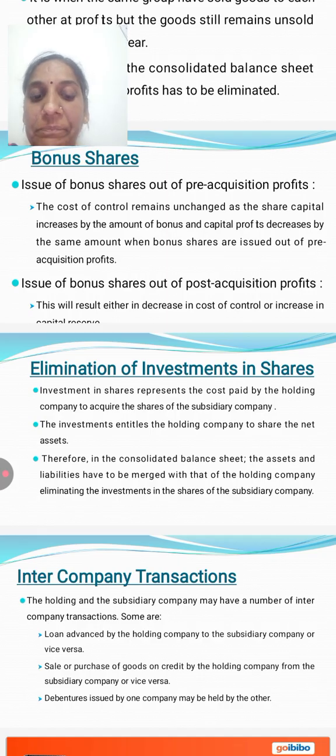Next, debentures issued by one of the companies may be held by the others. These points would be considered when preparing the consolidated profit and loss account and consolidated balance sheet. Thank you.